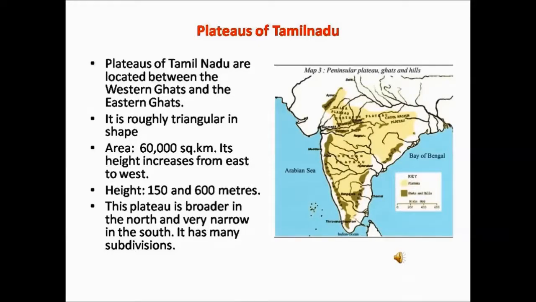These plateaus are broader in the north and very narrow in the south. As you can see in the map, it is clearly visible that the plateaus are broader in the north and become narrower as we move down towards the south.